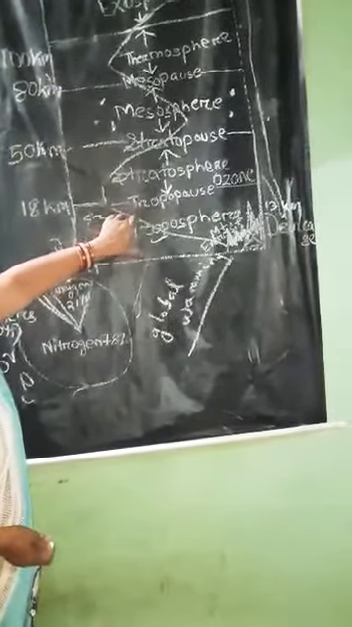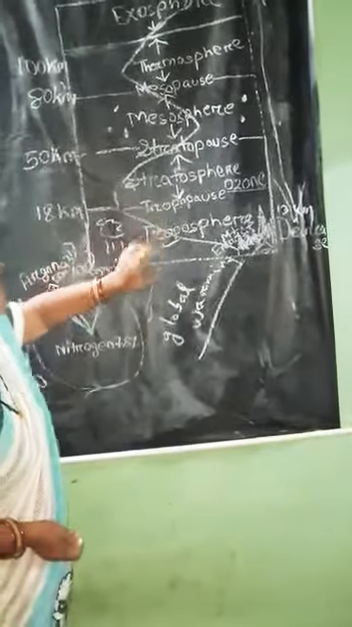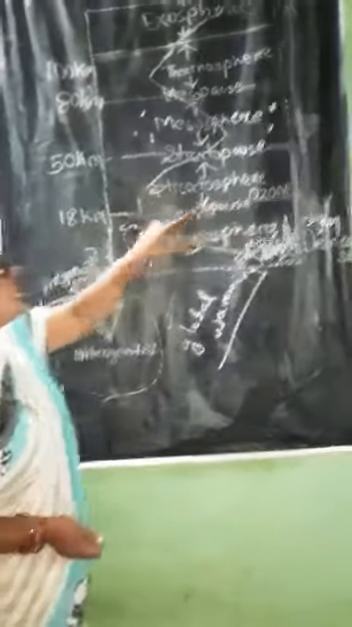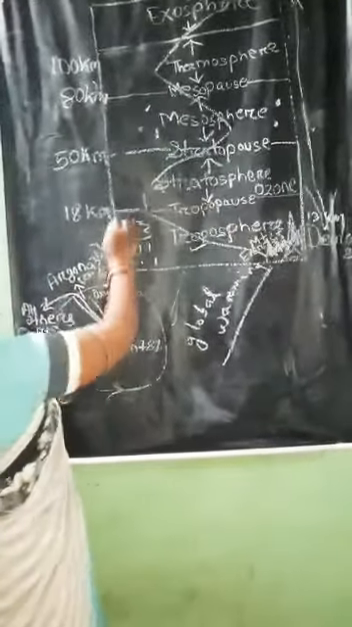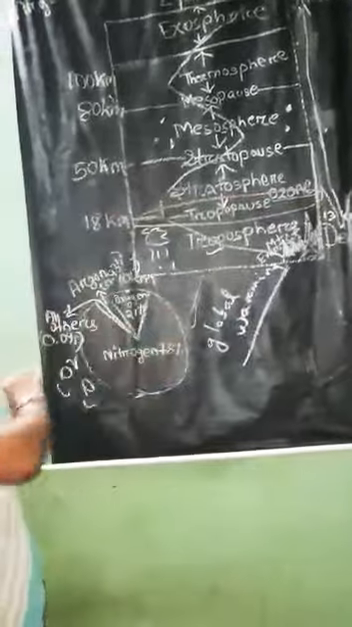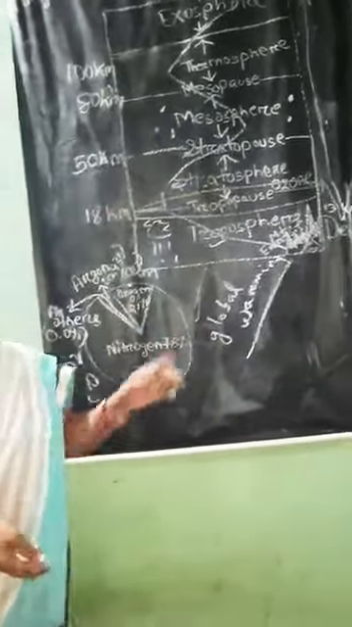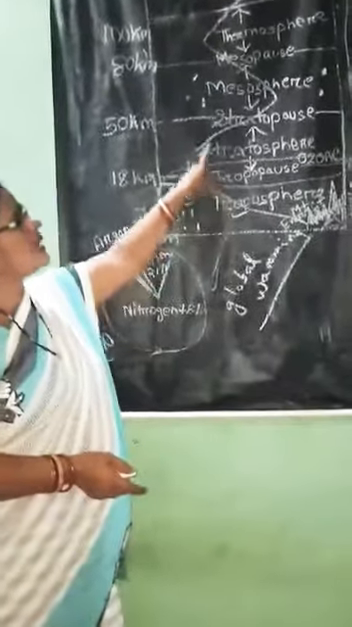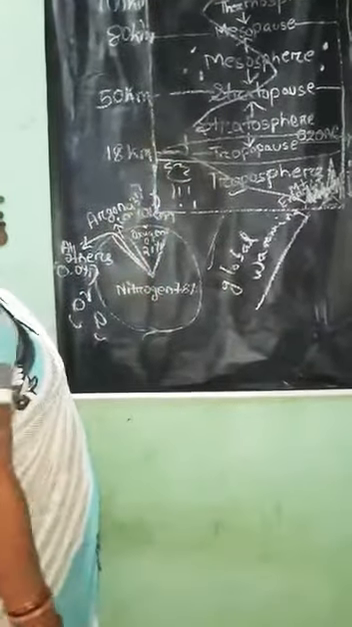Above the troposphere, there is a boundary line between the troposphere and the stratosphere. This boundary line is called the tropopause. What is this? It is the transitional zone or the boundary line between the troposphere and the stratosphere.